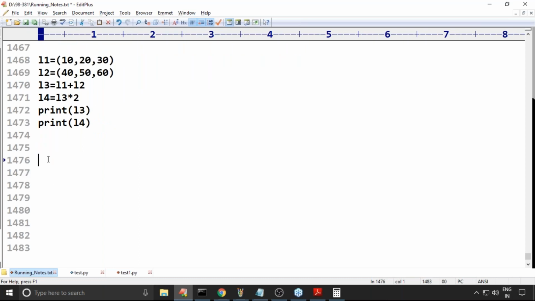Now, tuple plus a tuple: the result is always a tuple type. Next, tuple into int: the result is a tuple type. Clear?